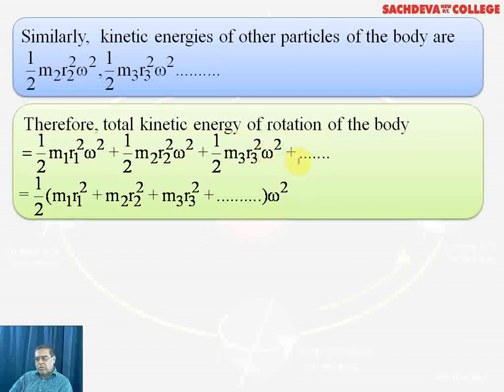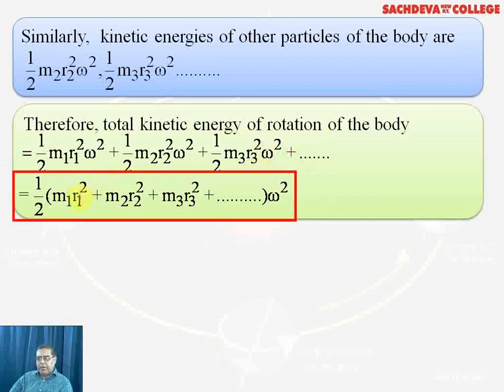And now we will take out the common factor. The common factor will be omega square. So we can write the expression half, m1 r1 square plus m2 r2 square plus m3 r3 square, and omega is taken out common from all the terms, omega square.